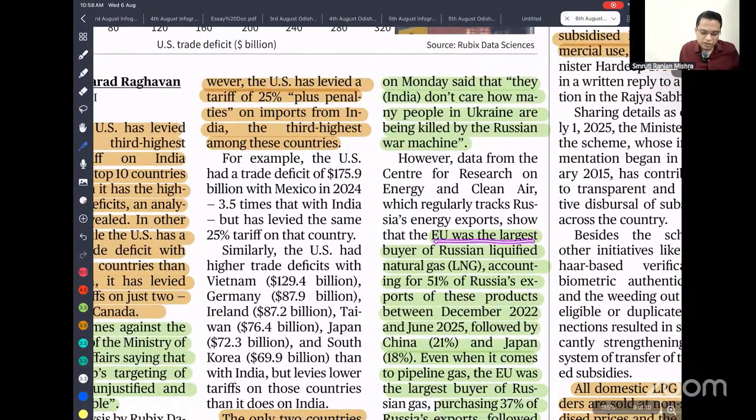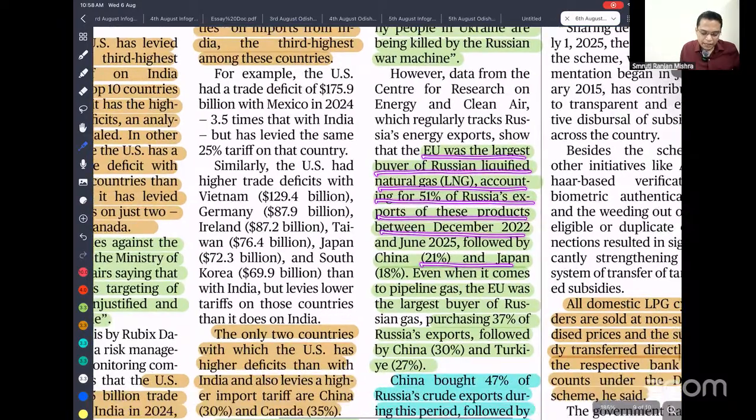So EU was the largest buyer of Russian gas. This is what was said by India. What is the double standard being followed by the European Union and USA? The EU was the largest buyer of Russian liquefied natural gas, accounting for 51% of Russian exports of this product, followed by China and Japan. Even so, the European Union and USA are imposing sanctions on India, while on the other hand they themselves are involved in the purchase of LNG.